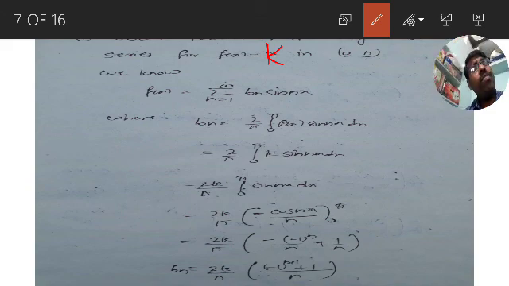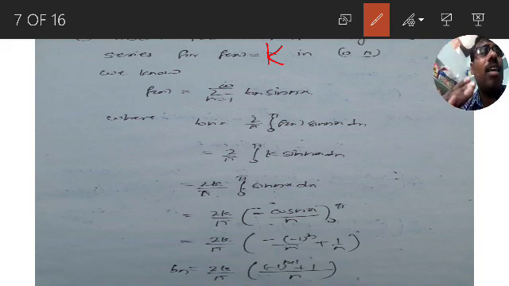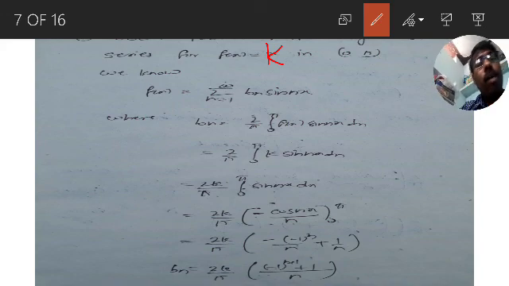What is the integration of sin x? Sin x integration is minus cos x. Sin ax integration is minus cos ax by a. Therefore, sin nx integration is minus cos nx by n, upper limit minus lower limit. What is cos 0? It is 1. Cos n pi is minus 1 whole power of n.